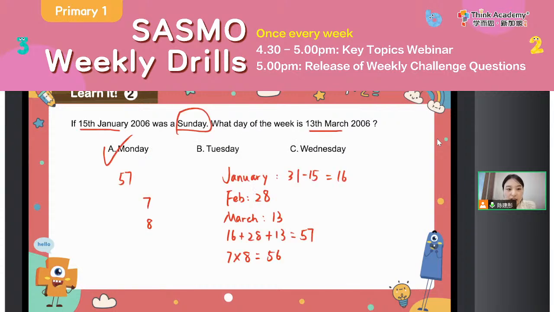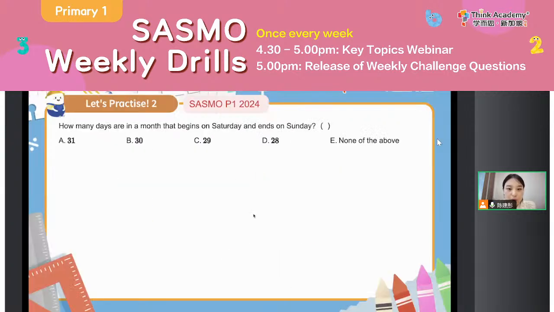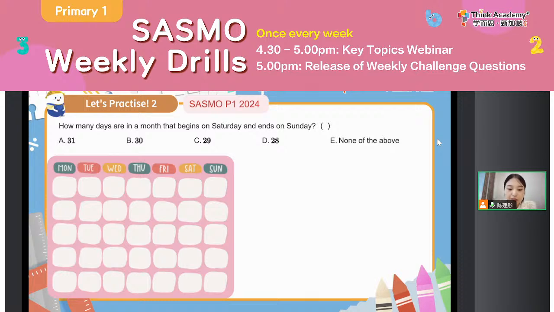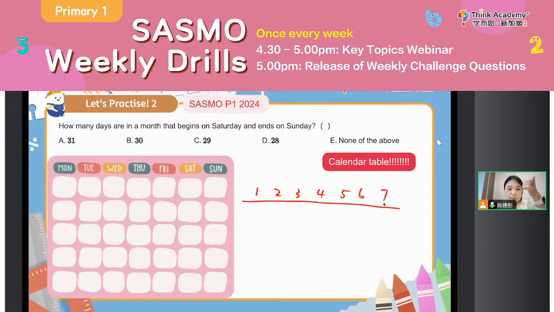Okay, everyone. So this time, let's move on. Here it is the SASMO P1 2024. How many days are there in a month that begins on Saturday and ends on Sunday? Okay, everyone, this time it will be a little bit tricky. So let me tell you directly. Firstly, when we do this kind of question, we can draw a calendar table. I know that it will be a little bit tricky for you to draw all of them. So you can write down 1, 2, 3, 4, 5, 6, 7 to show whether it is Monday, Tuesday, Wednesday, Thursday, Friday, Saturday, or Sunday, okay?